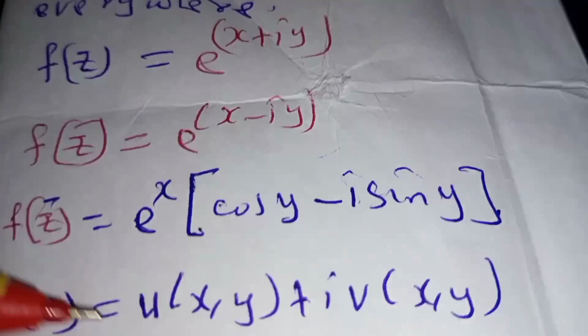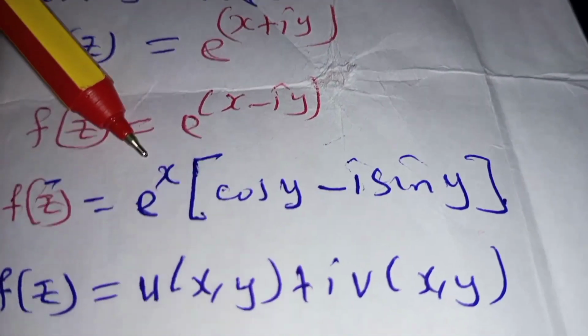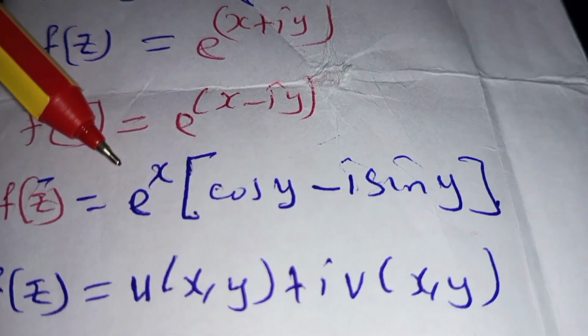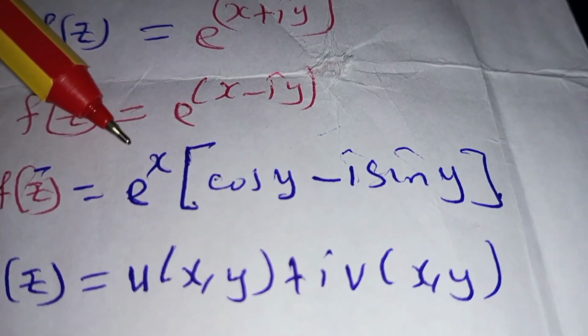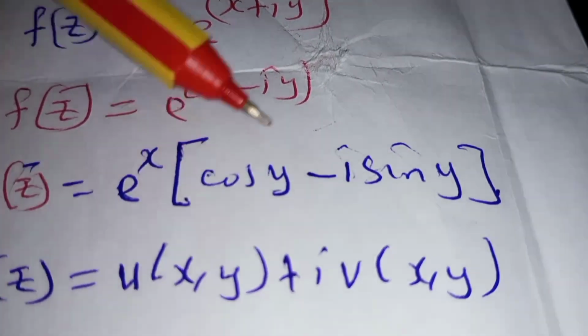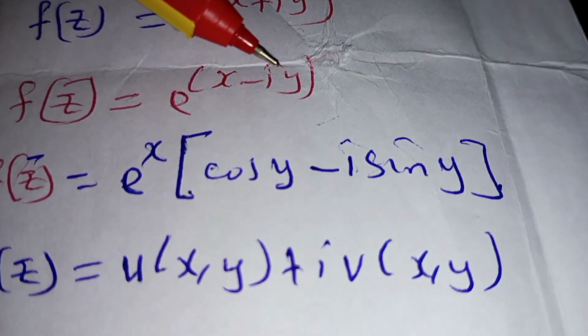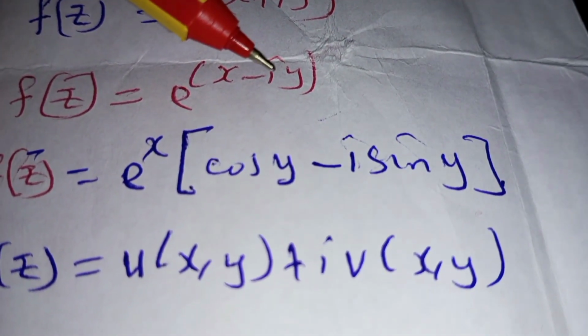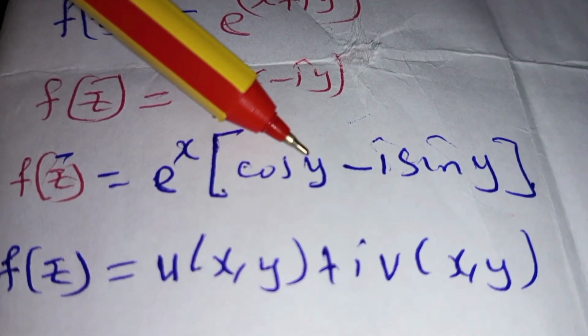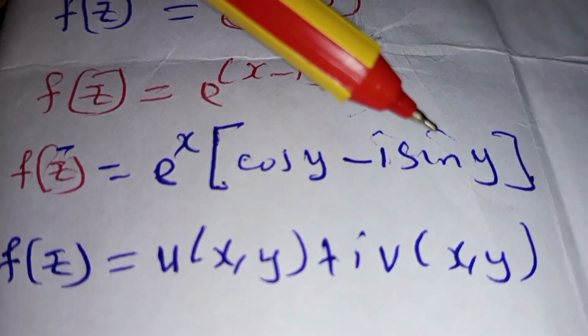And then we make use of Euler's identity, which tells us that when you have exponential of ix, you can express it in terms of cos and sine. So expressing exponential of negative iy in terms of Euler's identity, the result is cos y minus i sine y.